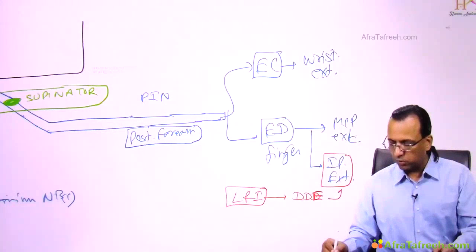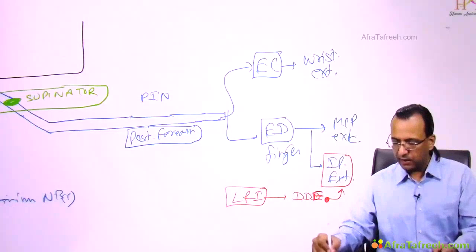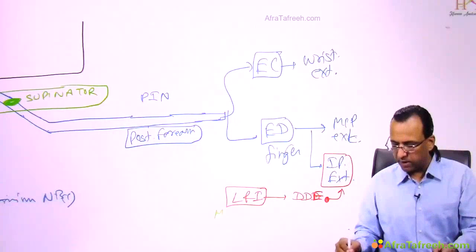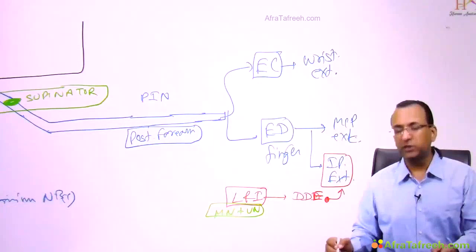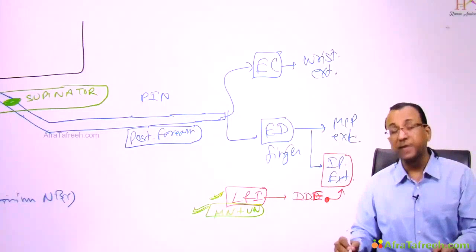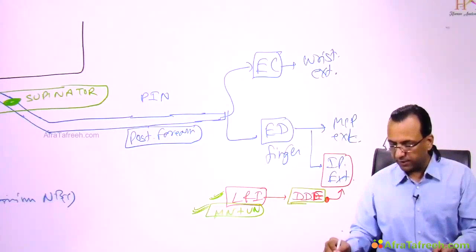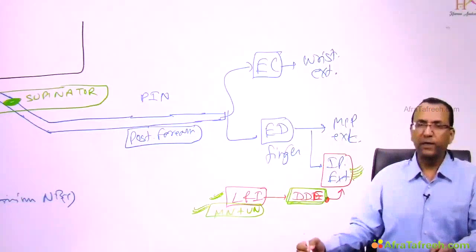So they can also do IP extension. They are supplied by the median and ulnar nerves. So when the radial nerve is injured, the median and ulnar nerves are still working, and the lumbricals and interossei, inserting on the dorsal digital expansion, can still cause IP extension. This you have to remember.